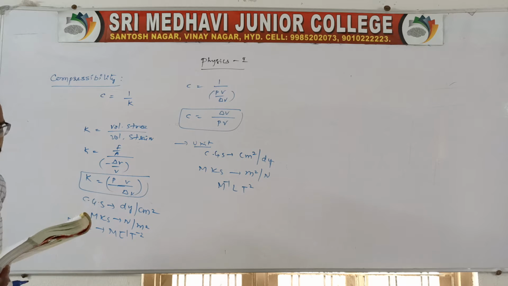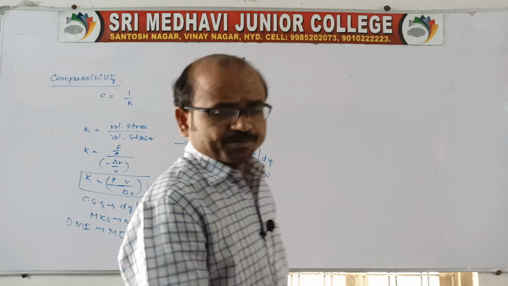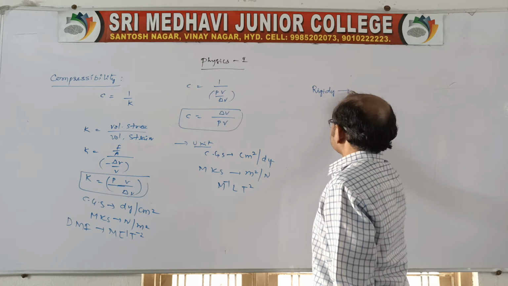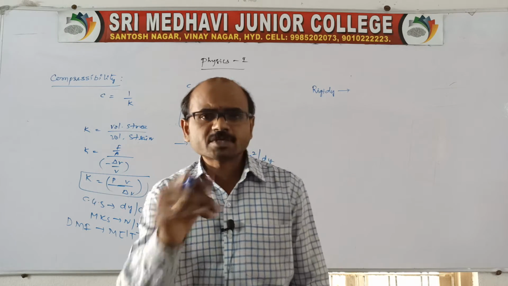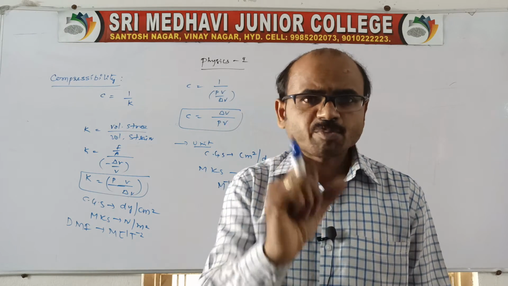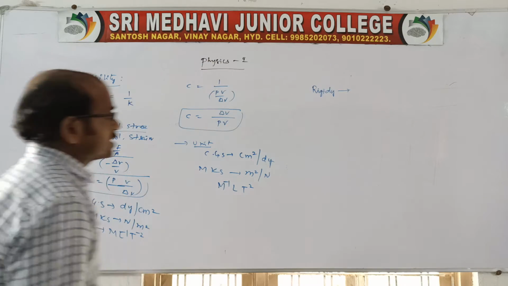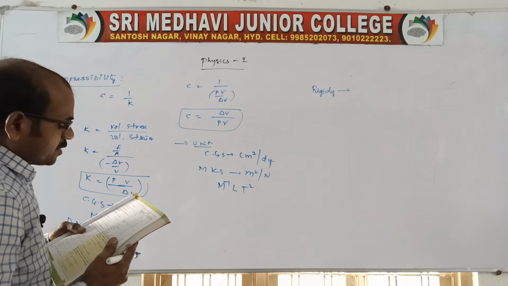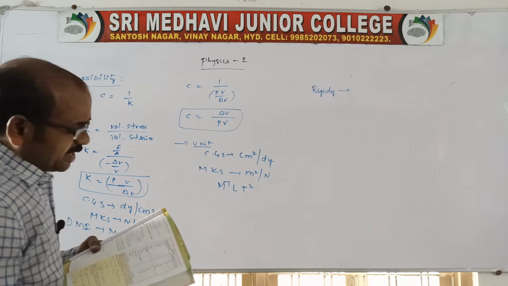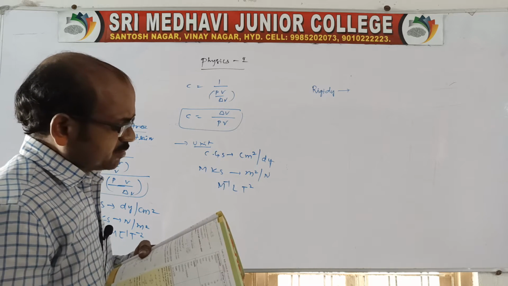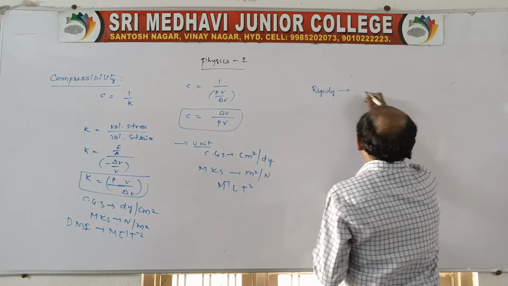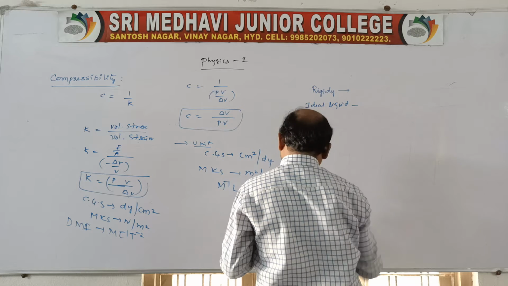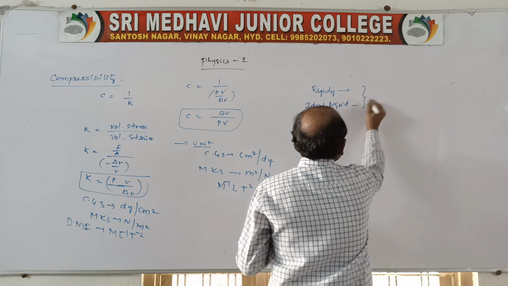And here I want to say another one. Suppose you take a rigid body. See, if there is a rigid body, is it possible to compress? Not possible. It is impossible to compress a rigid body. And an ideal liquid is also incompressible. Rigid body is not compressible, and ideal liquid also is not possible to compress, and compressibility for these is 0.